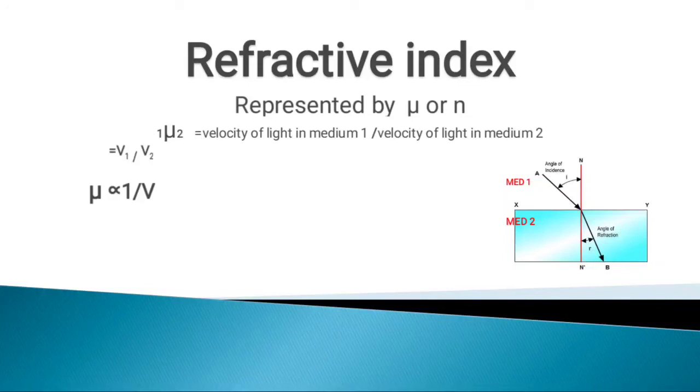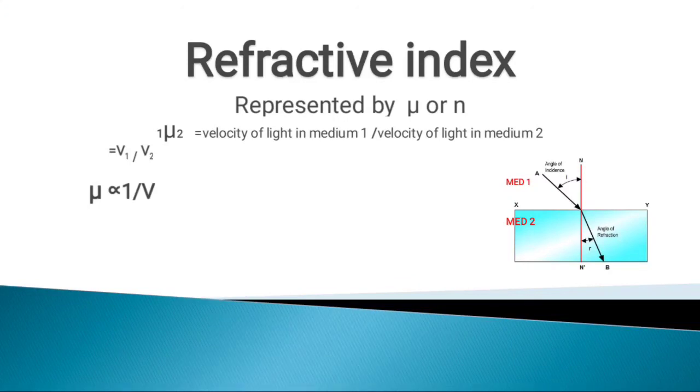As we know, refractive index is inversely proportional to velocity. That means if a medium has a high refractive index, in that medium the velocity of light will be less, because an optically denser medium means high refractive index, and in an optically denser medium the velocity of light is small. Refractive index and optical density are almost similar, and optical density or refractive index is inversely proportional to velocity.